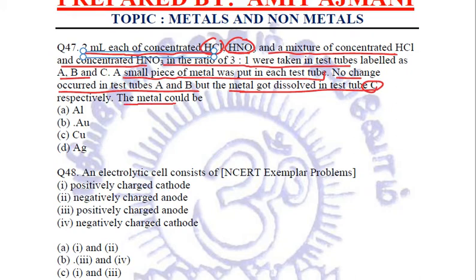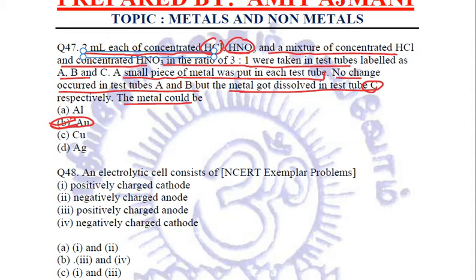The metal could be gold. We know that aqua regia can dissolve even gold, which is otherwise so unreactive that it doesn't react with HCl or HNO3 separately. But when we take a mixture of HCl and HNO3 in the ratio 3:1, that is we form aqua regia, that aqua regia will dissolve gold. So gold, Au, is the right answer.